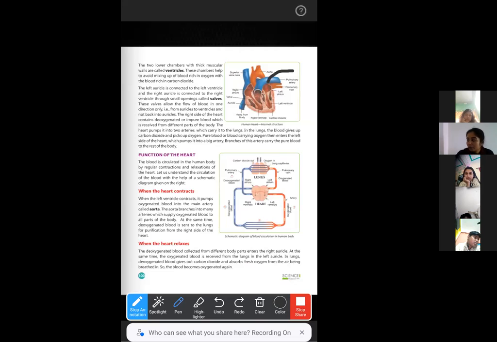Why? Because the blood, suppose we are talking about the oxygenated blood, should enter from the atrium to the ventricle. And if the blood again goes back to the atrium, then all these functions will go in vain. We will not get the oxygenated blood in our cells. So the blood must not go back to the atrium from where it has entered the ventricle. To stop this, the valves will open only in one direction, and when the ventricle is filled with blood, the valves will be closed.